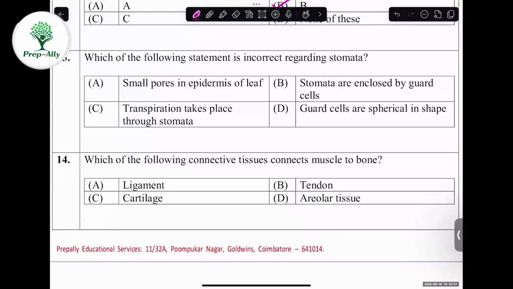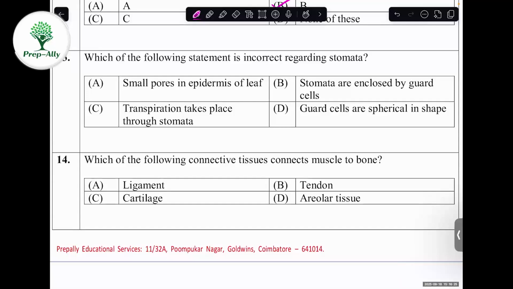13th question. Which of the following statements is incorrect regarding stomata? You know stomata, right? Stomata are present in the leaf and help in transpiration and exchange of gases. They're asking for the incorrect statement regarding stomata. The first option is small pores in the epidermis of the leaf. Definitely, stomata are small pores present in the leaves, so the first option is correct.